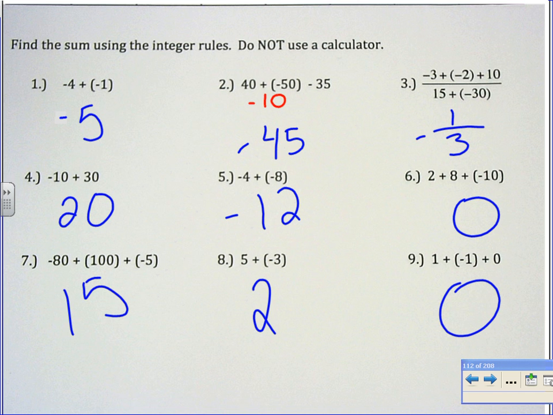Subtract them, take the sign of the larger number. And then rewrite -35. So I'm going to teach you this today, but whenever you're subtracting, we really change it to adding the opposite. So you add them, throw the sign in front. Because you're adding, it's 45, and then put the negative in front.